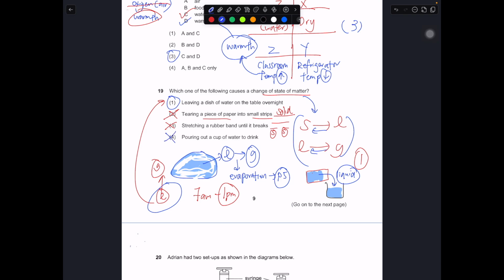Another typical example where you have a change of state is, let's say you have an ice tray. You put water into it, so at first it's in the liquid state. Then you put it in the refrigerator. After a while, next morning you take it out, you realize everything has become solid state. Because why? They freeze into your ice cubes. So this is another typical example of change of state.